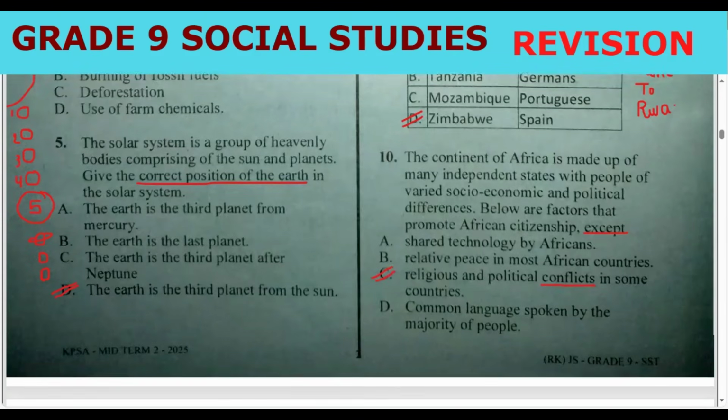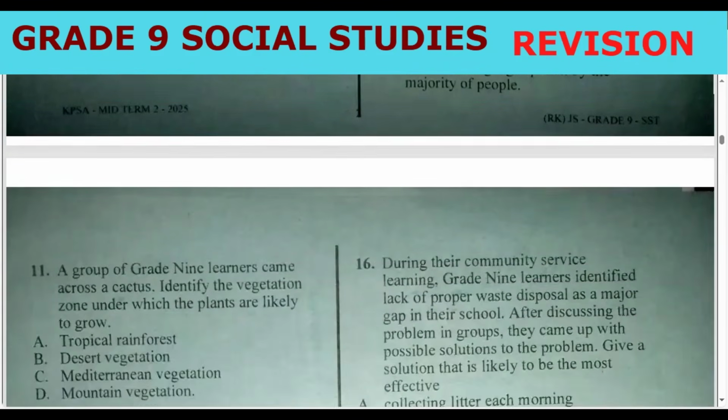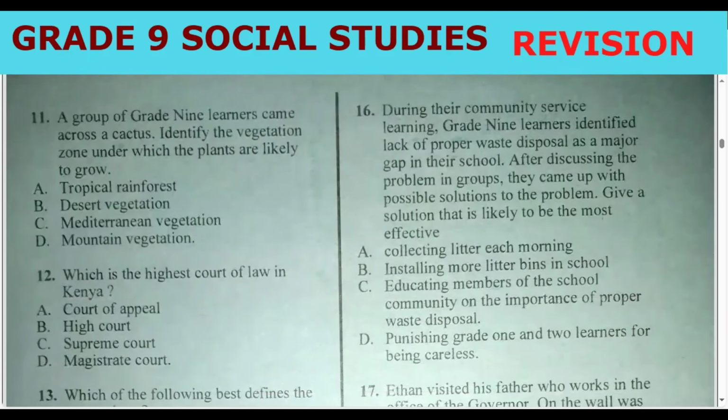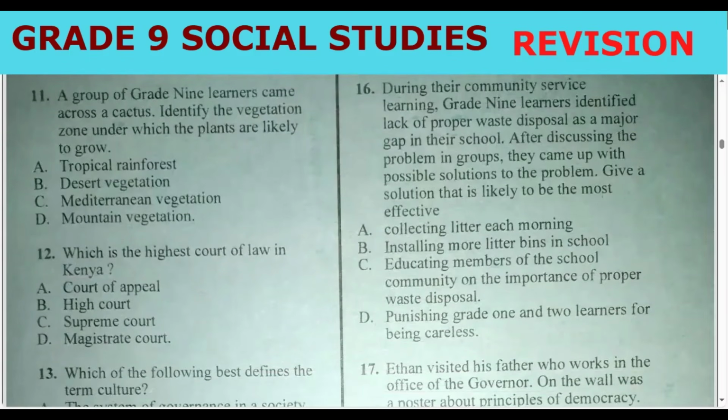We want to move to question number 11. Allow me to move very fast. Question number 11 says, a group of grade 9 learners came across a cactus, that is cacti. Do you remember these plants which do not have leaves? Identify the vegetation zone in which the plants are likely to grow.